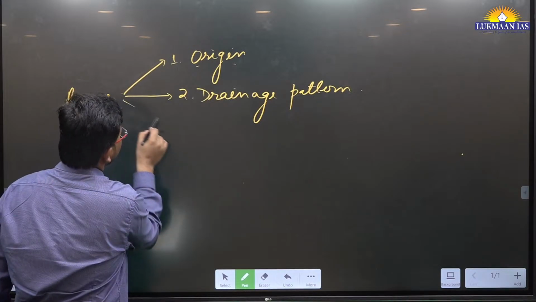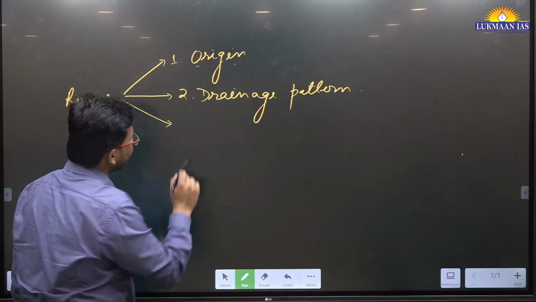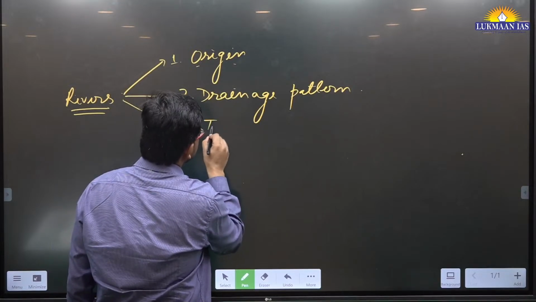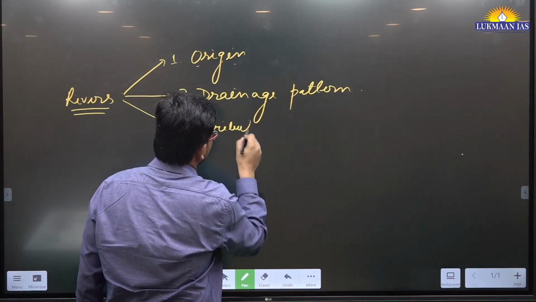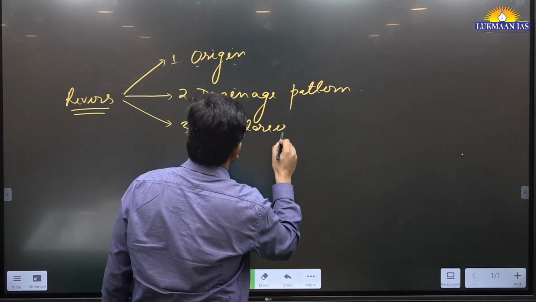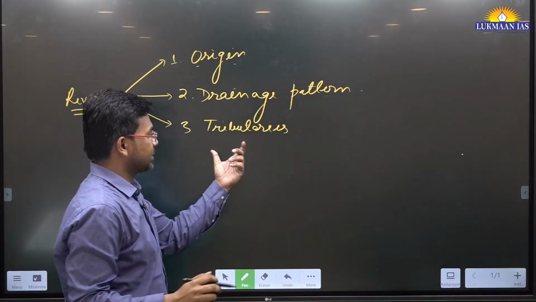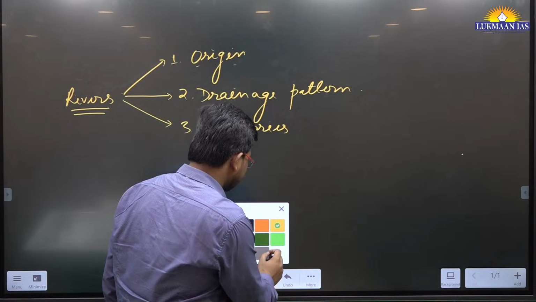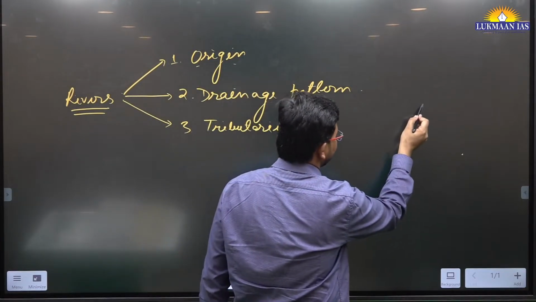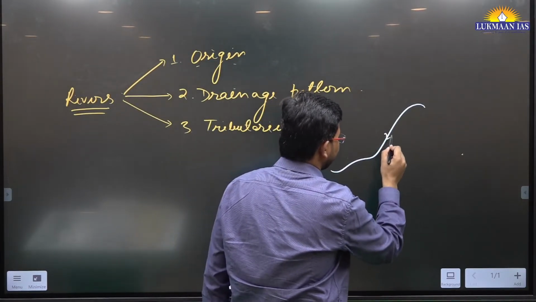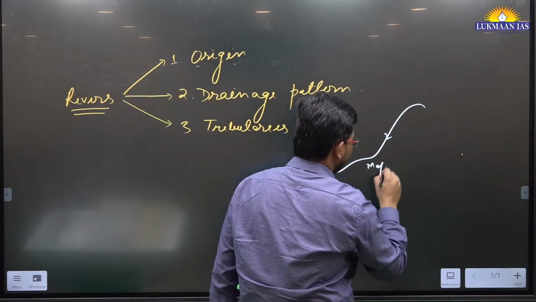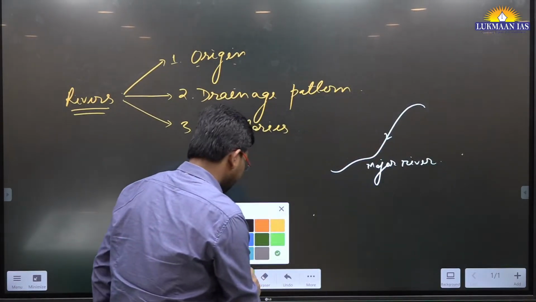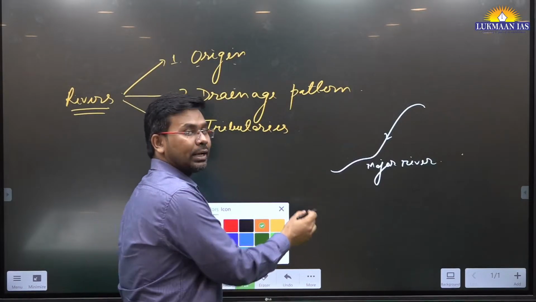Generally after this, the third point that you need to understand related to rivers is a concept known as tributaries, okay. So what are tributaries? To understand tributaries, let's consider this is the river, this is the major river. And to this major river, there are some small rivers, right?